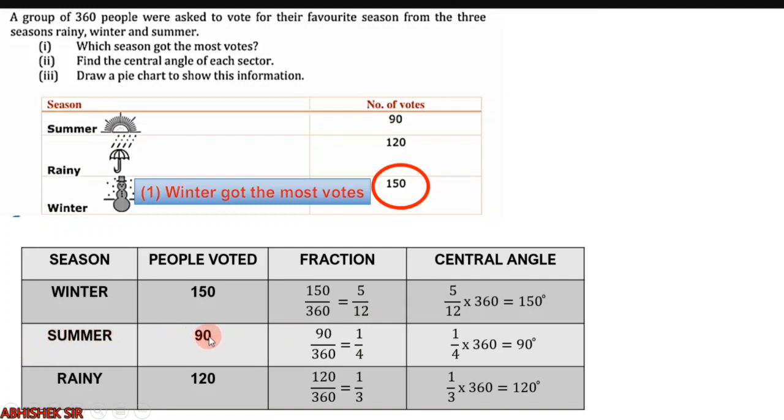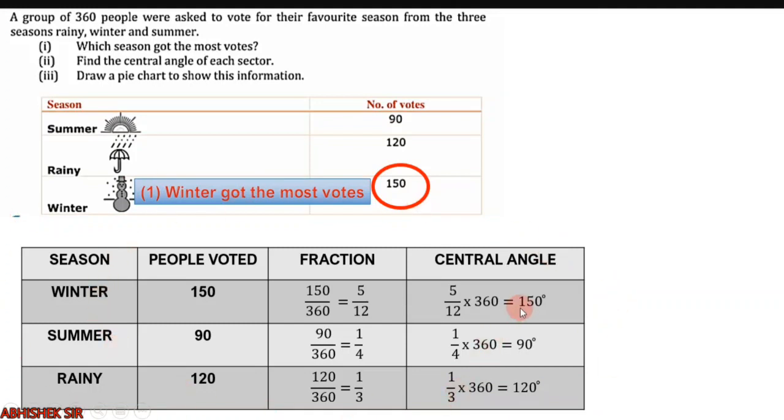Same way, summer 90, so what is the fraction? 90 upon 360, that is 1/4, and that is to be converted into degrees. So 1 by 4 into 360 is 90 degrees. So in the pie chart, how much angle will summer occupy? 90 degrees. And the rest will be the rainy season. What is the fraction? It is 120 upon 360, that is 1 upon 3. 1 upon 3 multiplied by 360 is 120.